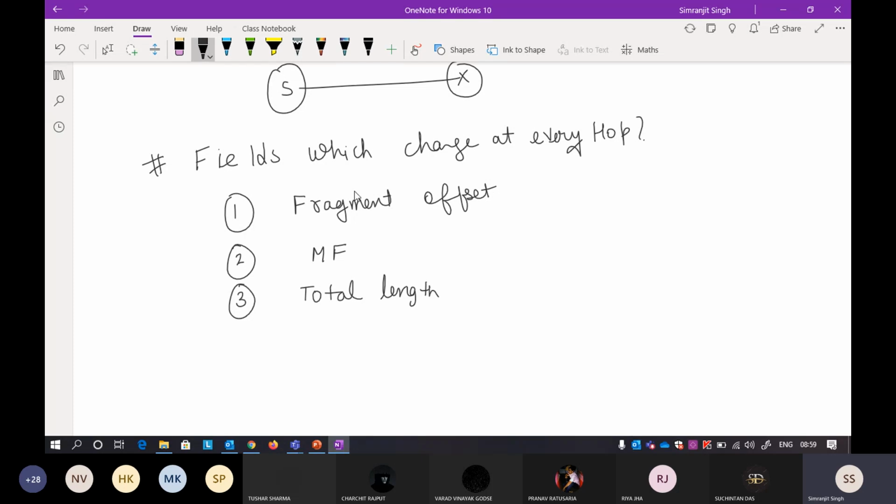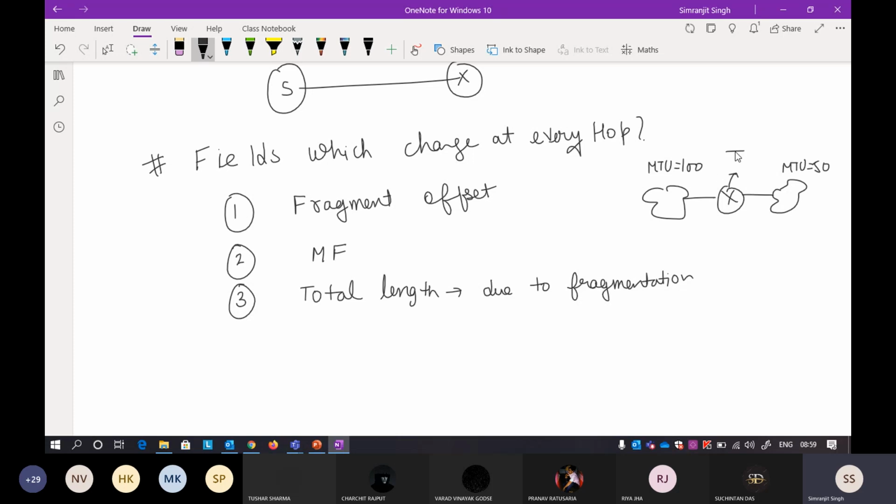It can also happen that at a router there is something called fragmentation. Suppose there is a network, a router, and then another network. This network has a maximum MTU size of 100, and the next has a maximum size of 50. The router cannot send this packet into it because it accepts only 50 bytes. So the router divides the packet into two parts. The fragment offset will change, the more fragment bit can change, and the total length will also change.